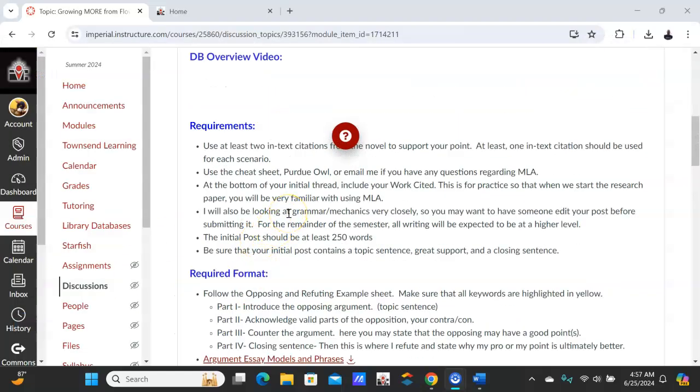Again, this is just a paragraph. It's a discussion board post. It's a paragraph. And this paragraph would be a counter, an opposing and a refuting paragraph in a larger essay that I just showed you.